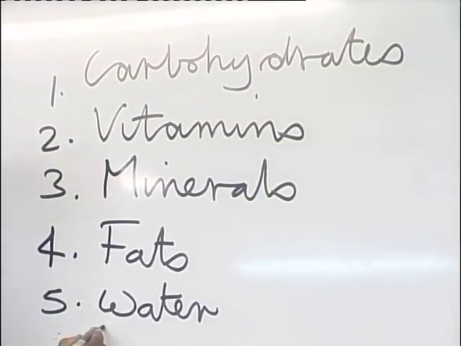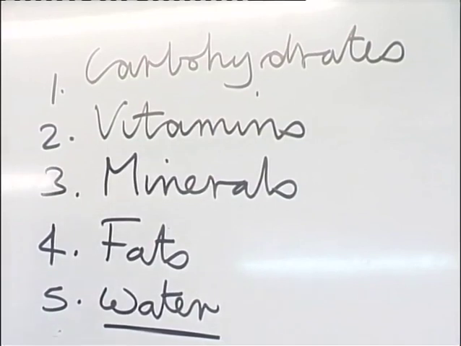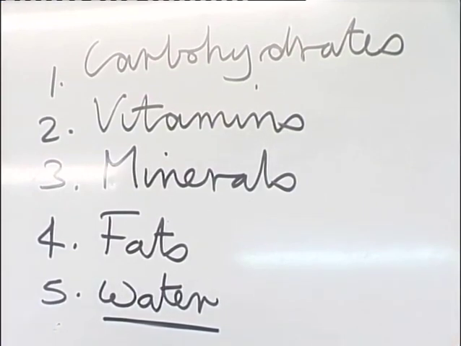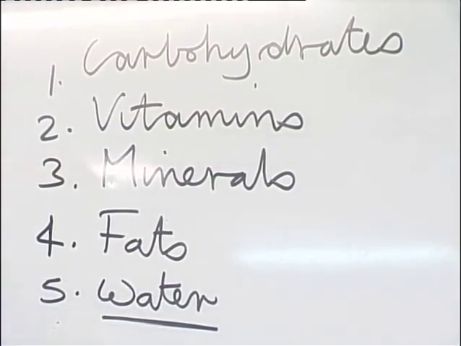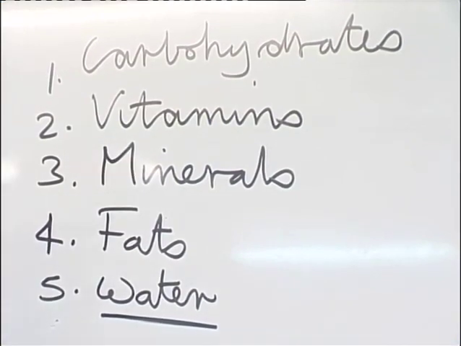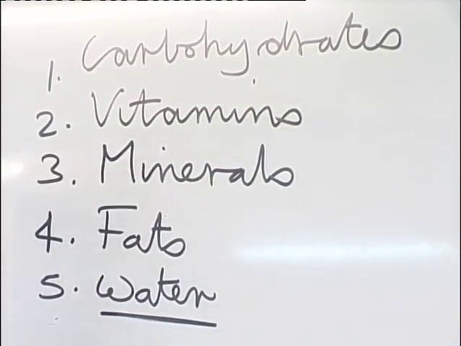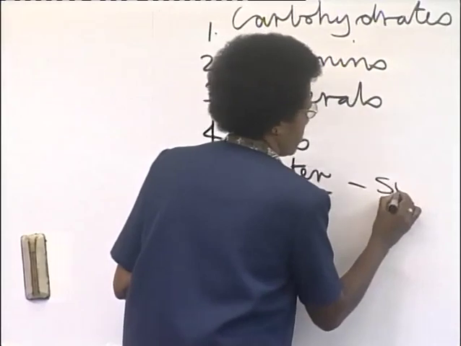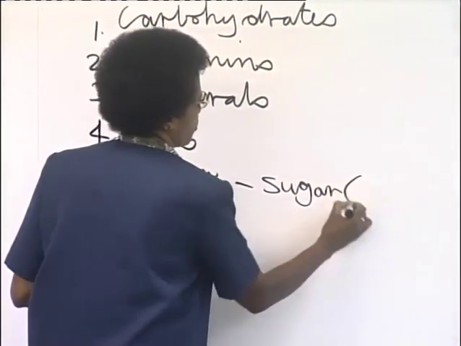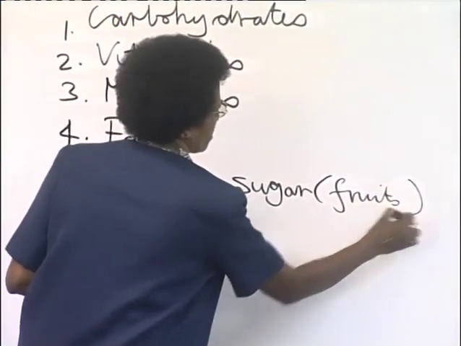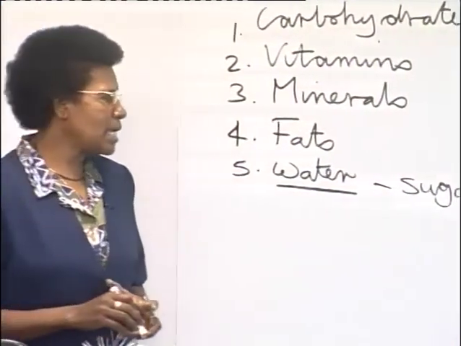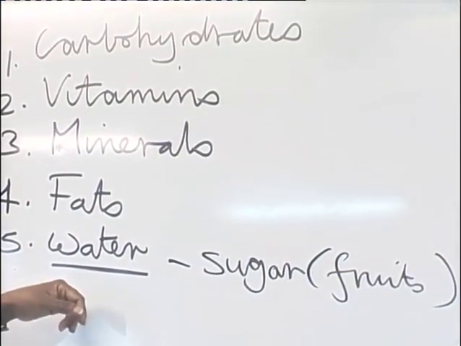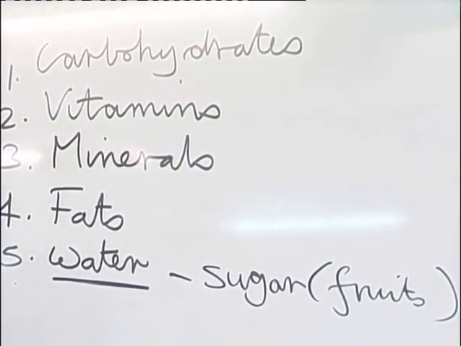Now, you may be wondering, why is water a nutrient too? Water is found in every food that we eat, especially fruits. A lot of fruits have a lot of water, but their water has sugar. So in the food group fruits, we get a lot of water, and water is one of the nutrients.